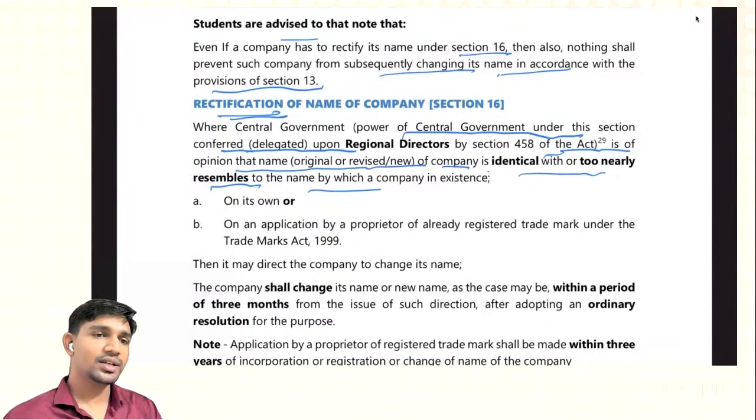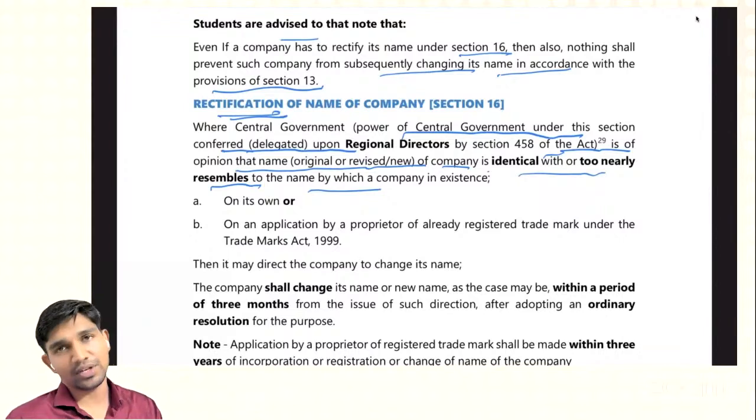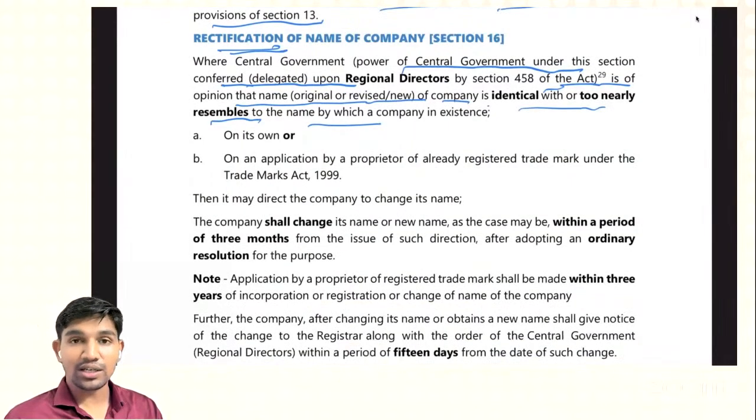So if it comes to the knowledge of the regional director that the current name of the company is identical or too nearly resembles the name of another company registered under the Companies Act or any previous company law in existence, then on its own or on an application by a proprietor of an already registered trademark under the Trademark Act 1999, it may direct the company to change its name.